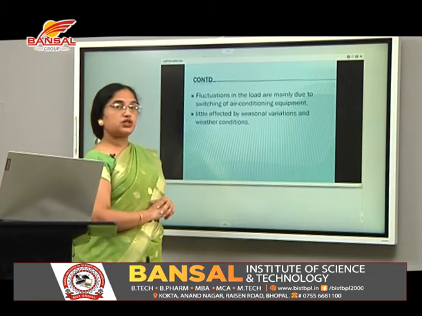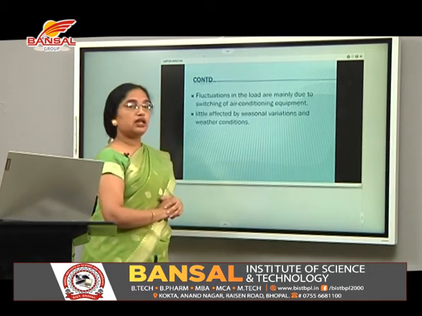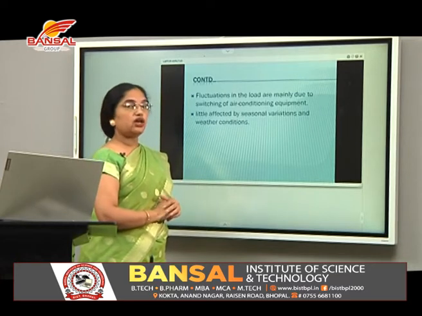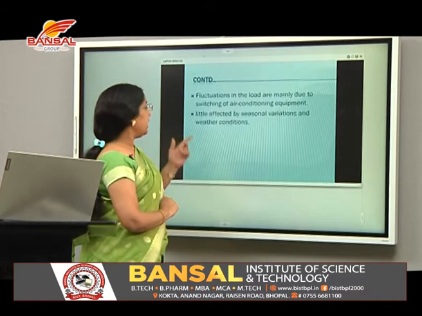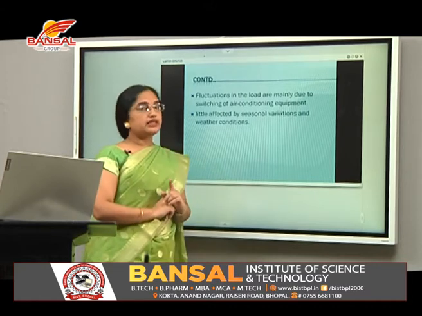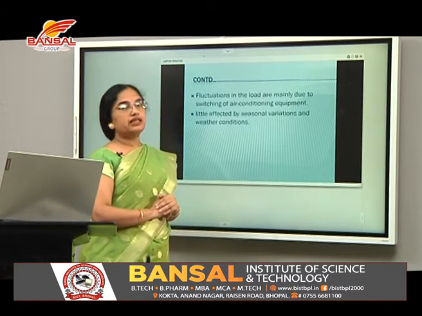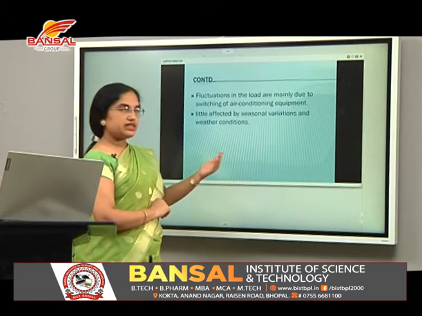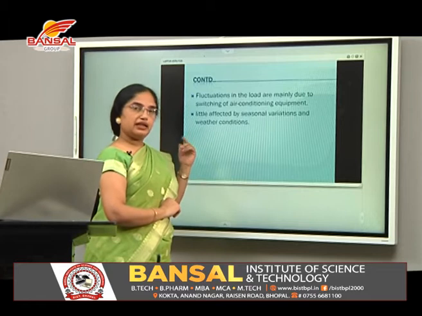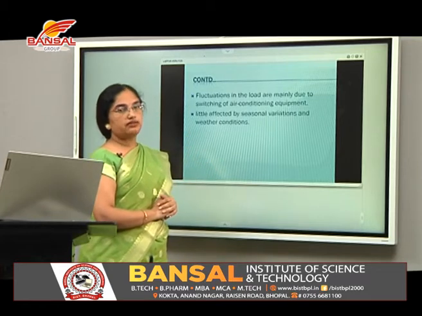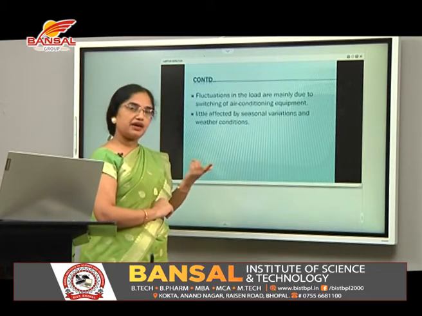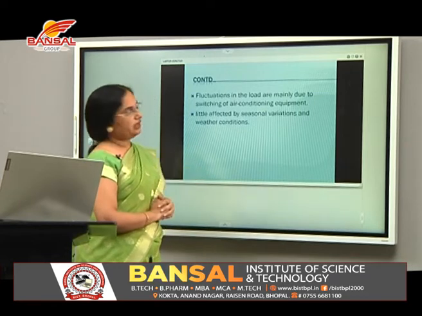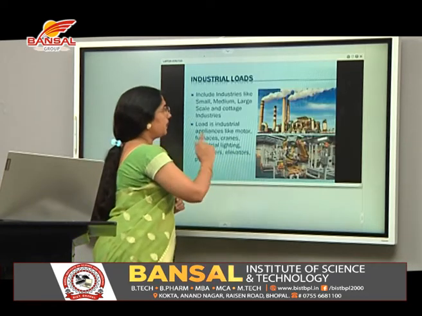Now why these fluctuations? These fluctuations in the load are mainly due to the switching of air conditioning or lighting in the evening, and seasonal variations do not affect these commercial loads. Other loads have seasonal variations, we will see them afterward, but commercial load does not have seasonal variation. Although residential load may have some seasonal variation, commercial load normally does not.